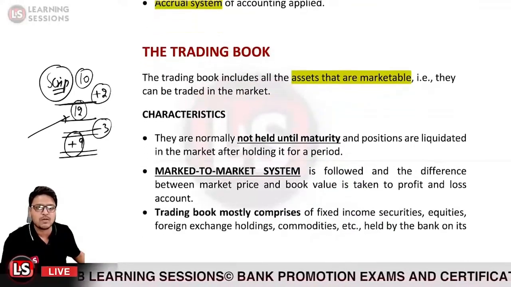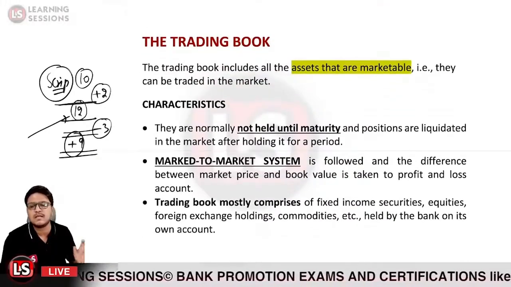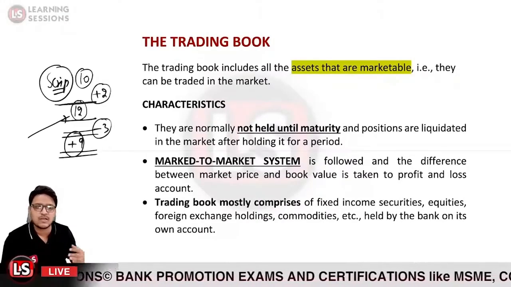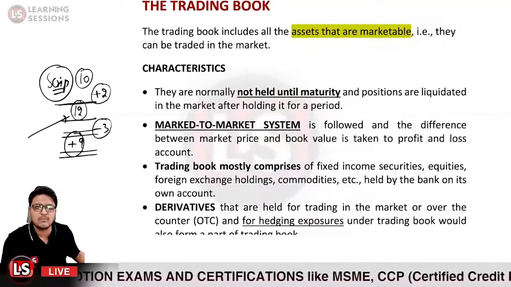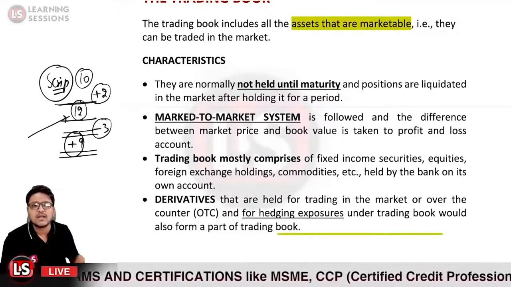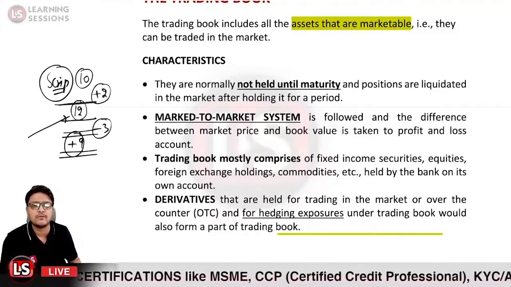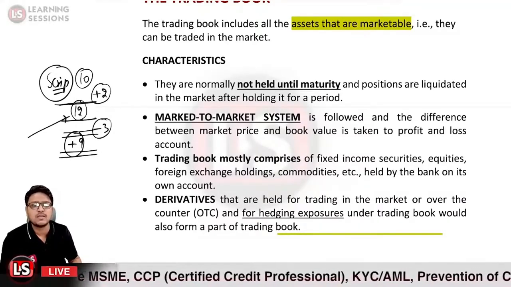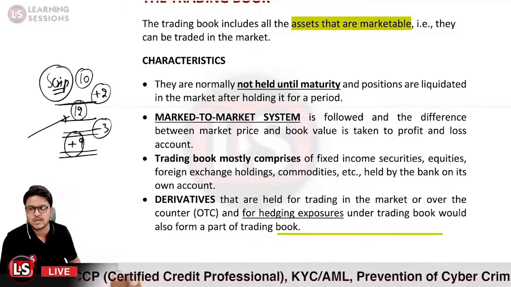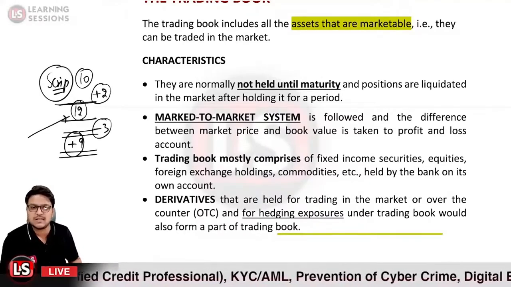The trading book mostly comprises fixed income securities, equities, foreign exchange holdings, and commodities. Those are all covered under the trading book. Further, derivatives held for trading in the market, and over the counter trades, are also considered under the trading book.